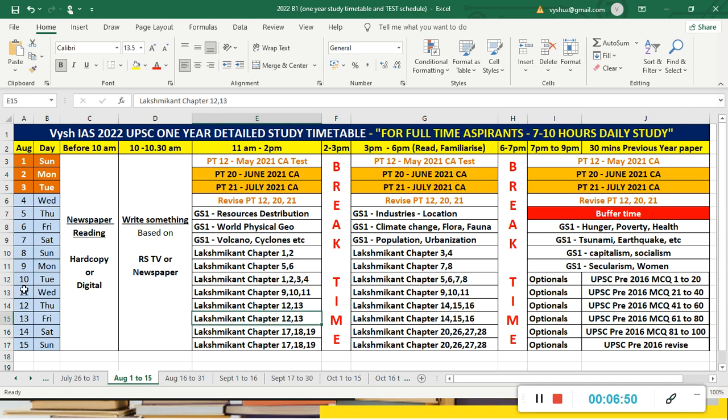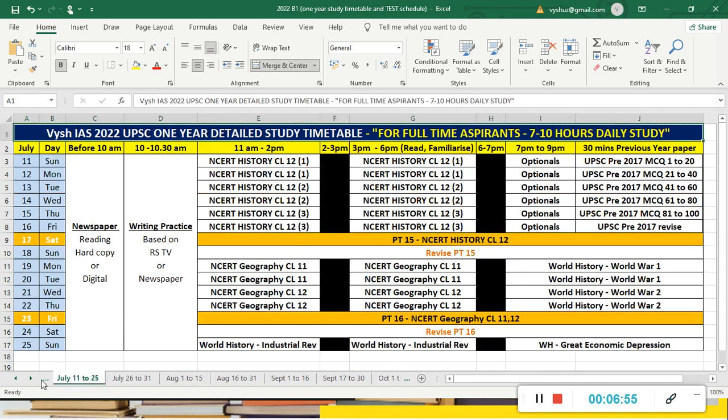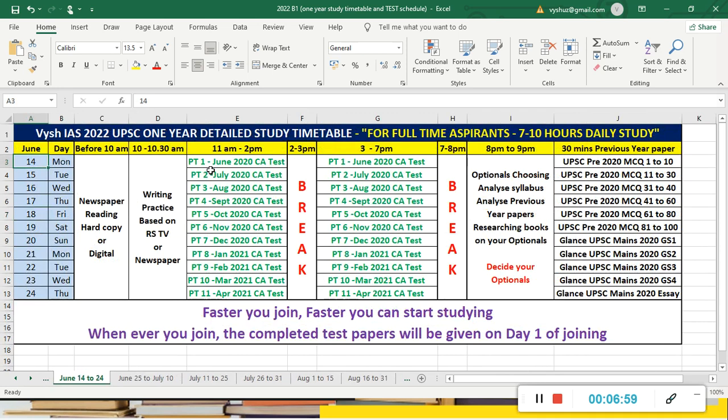Or, as I told, edit this Excel sheet and put this as day 1 for you, and then do what is given on day 1. Here, on June 14, was day 1, what we started. Imagine this is your day 1 in August instead of June; edit it and make it August, and then start from here. At the end, there will be a lot of buffer space, so you will be able to catch up anyway. So don't worry about that.